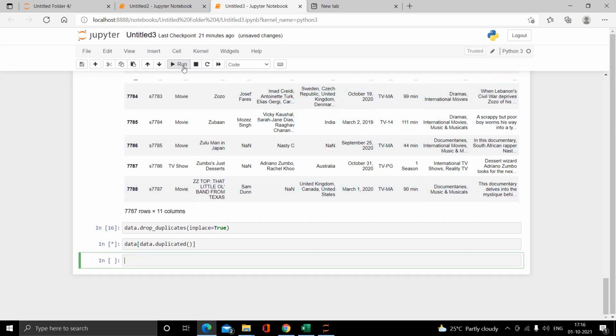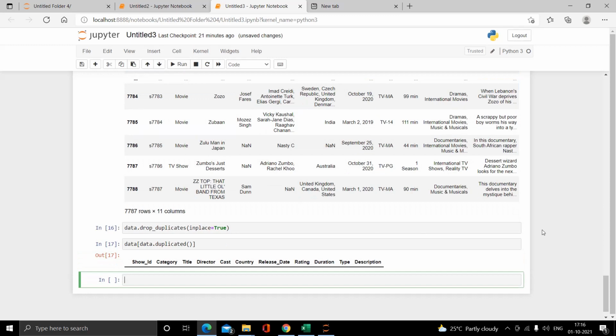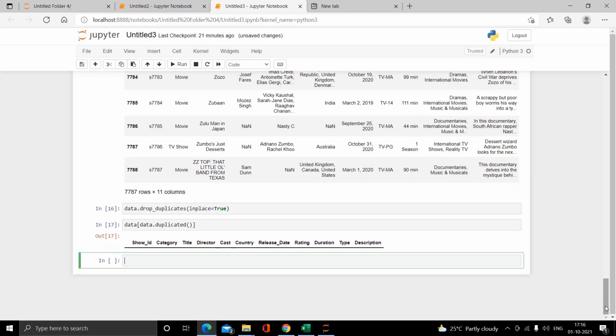Let's run it. Now we can see that no duplicated data is present in our dataset file.